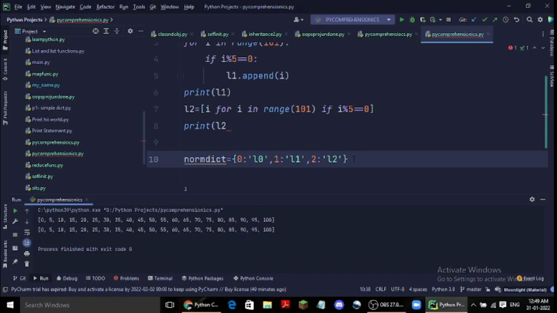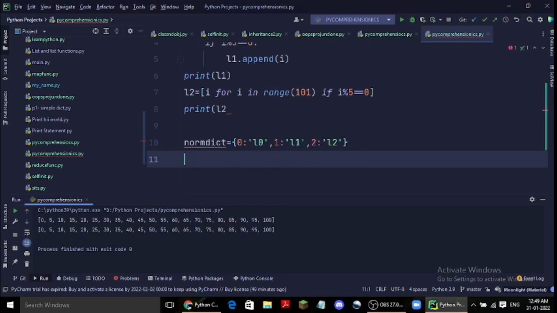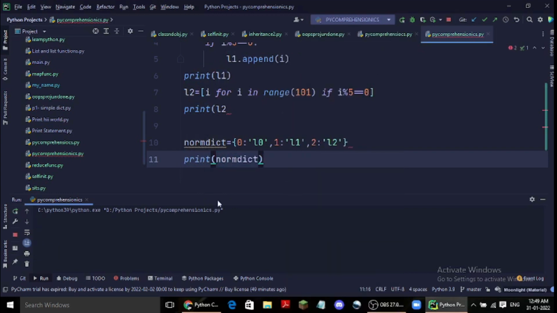Suppose we want to print a dictionary like that. Now one way is we can write all the way through till 100. And when we print, it will print it normally.